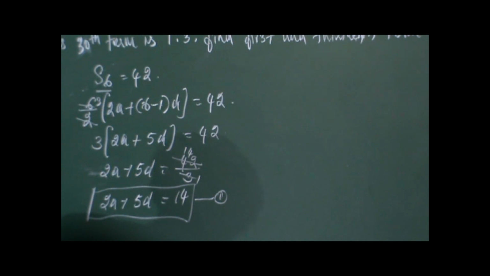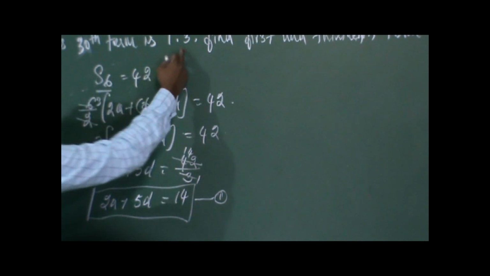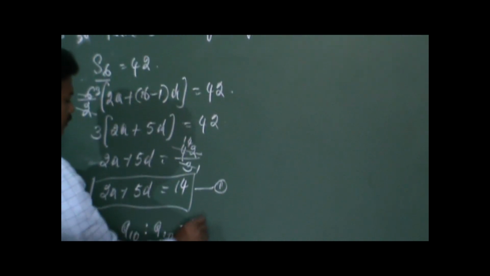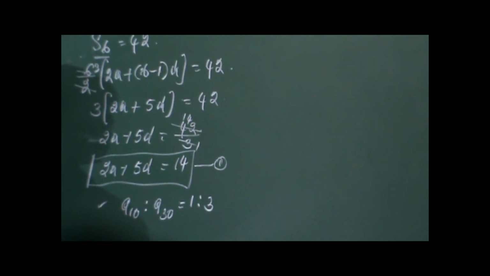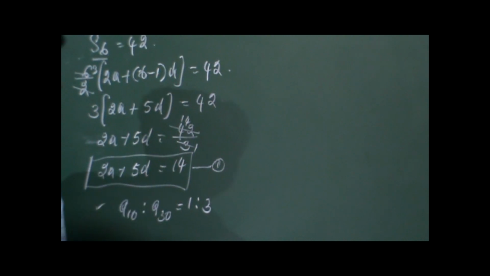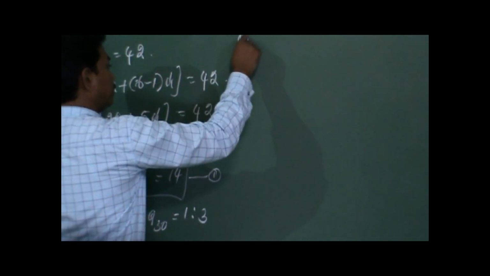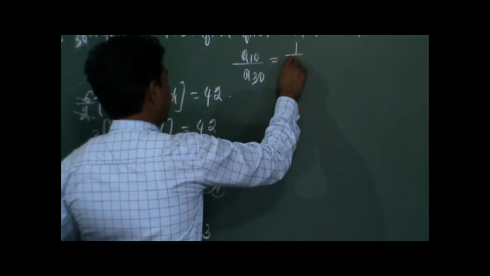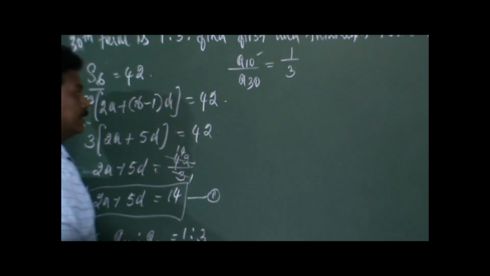Ratio of 10th term to its 30th term is 1:3. So this can be written as ratio of 10th term, that is A10, is to its 30th term, that is A30, is equal to 1:3. So this is the condition. We will convert this ratio into a fraction form. So A10 by A30 is equal to 1 by 3.